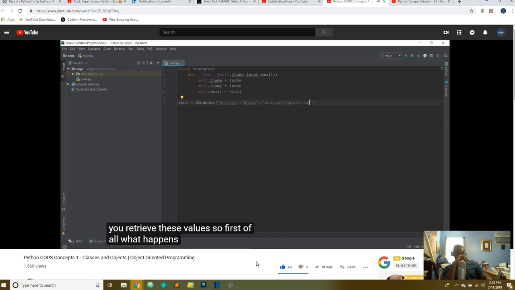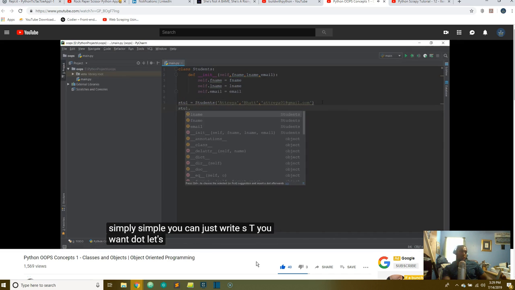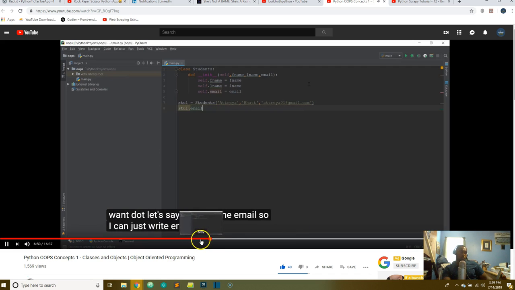Now, how do you retrieve these values? So first of all, what happens when you write this and what happens when this line gets executed? So when it sees that the Student class is being called over here, it goes to the Student class, and then it takes all these three values and stores them inside these three variables, and it initializes all three variables and stores them inside this f name, l name, and email. And how do we retrieve these values? The retrieval process is pretty simple. You can just write stu1 dot, let's say we want the email, so I can just write email.